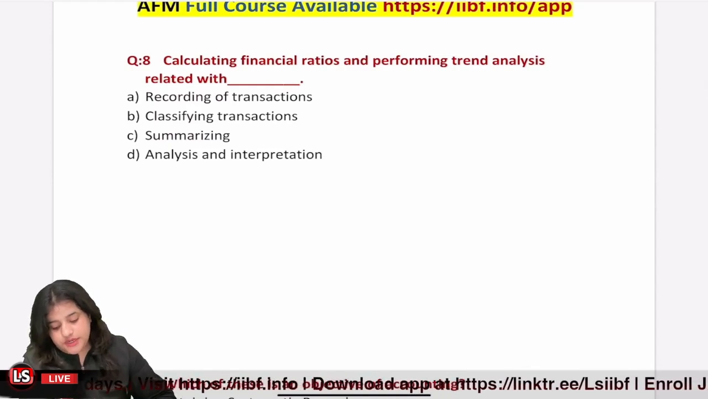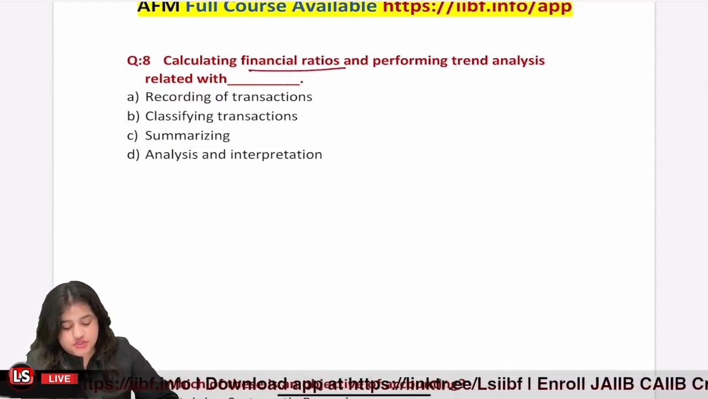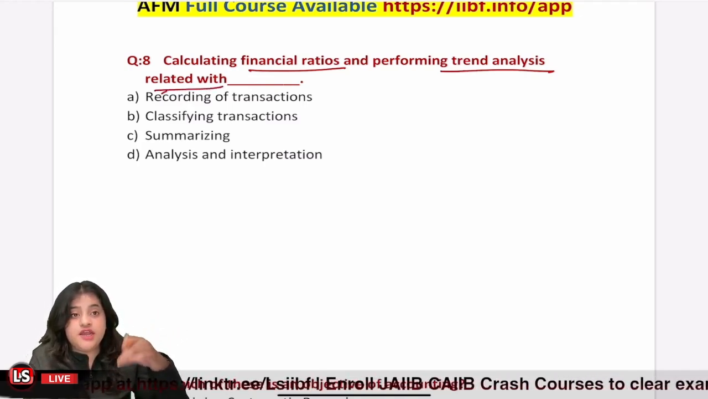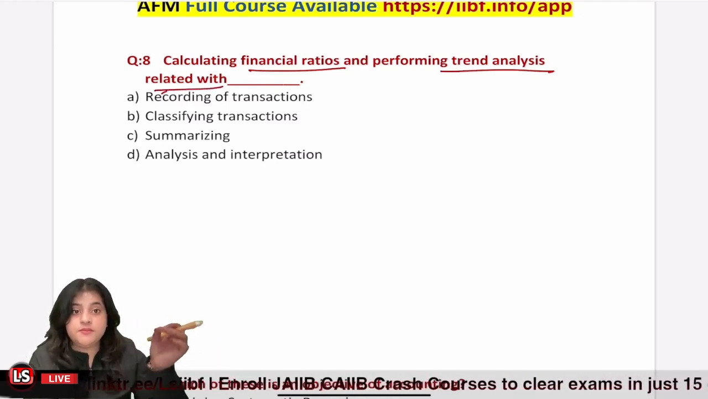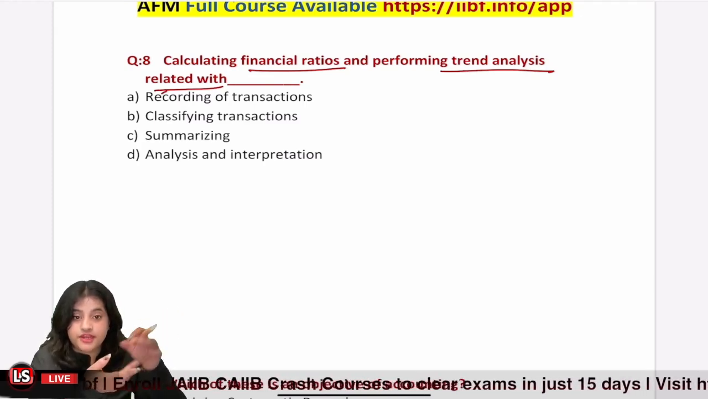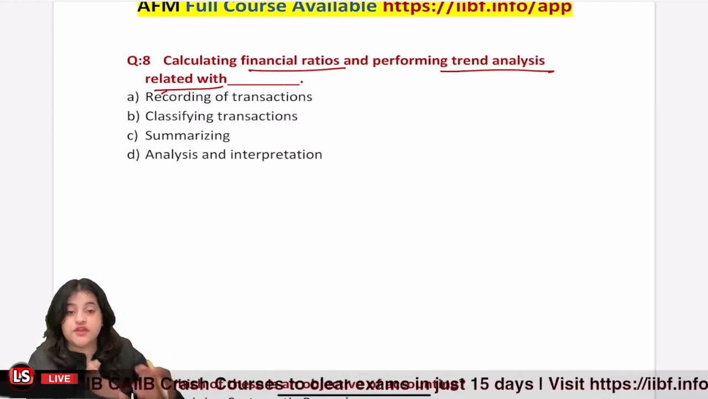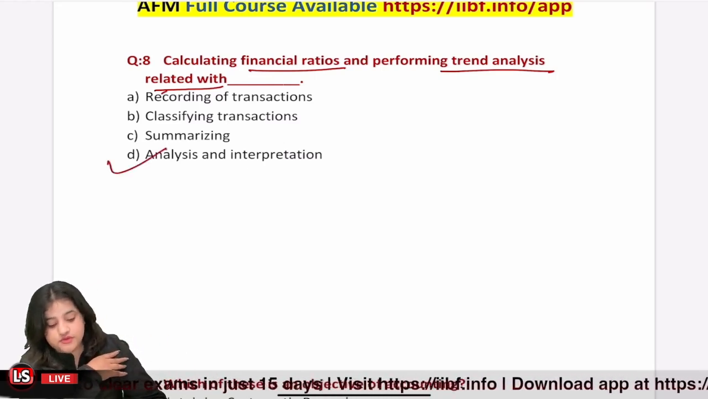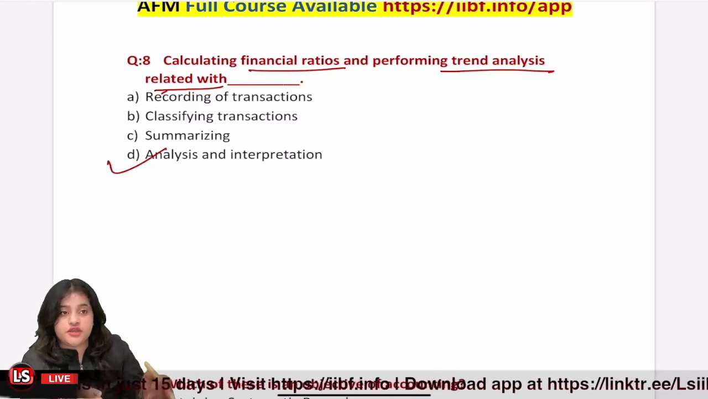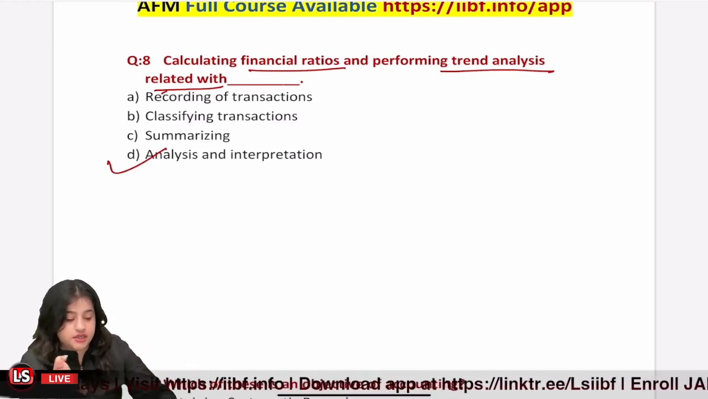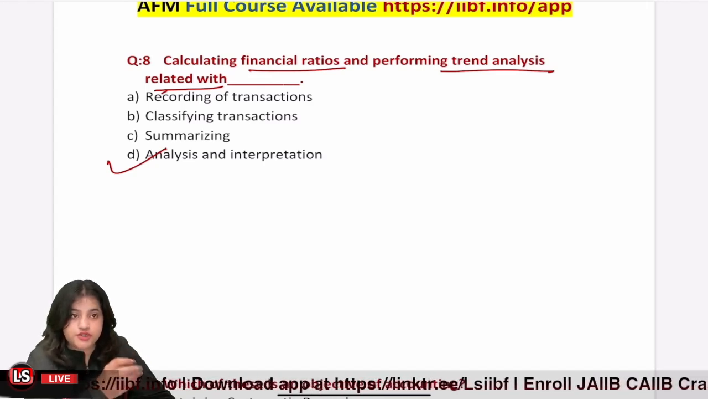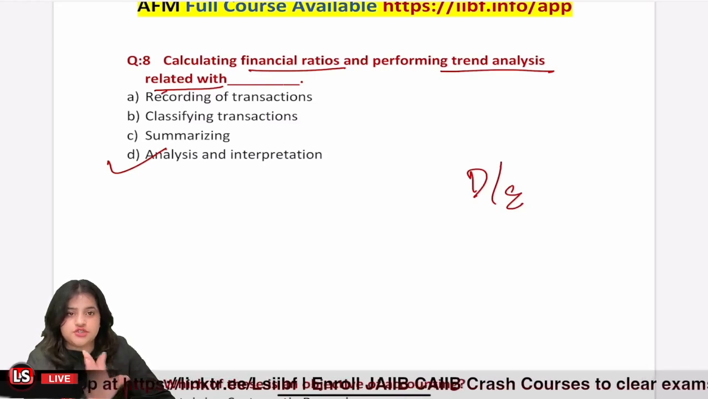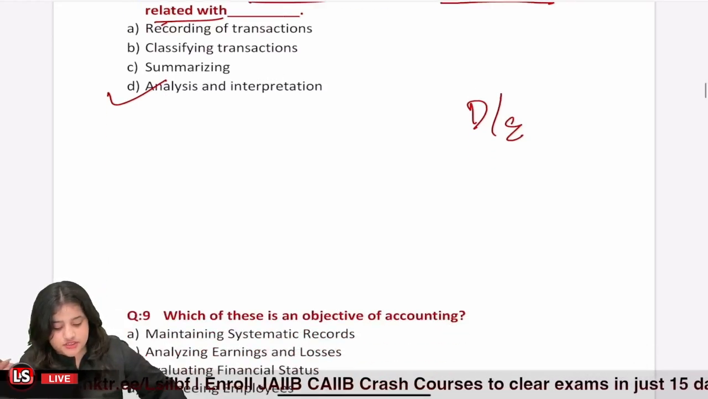Now look into question number 8. Calculating financial ratios and performing trend analysis are related with what? When will I prepare financial ratios? When will I prepare trend analysis? When I am analyzing my financial position, when I'm interpreting my financials, right? Only then I'm going to use financial ratios to see how much profit I made, how much asset I own as compared to the equity I put in, right? Or how much I owe versus how much I own, the debt equity ratio. So those are the things that I see in analysis and interpretation.